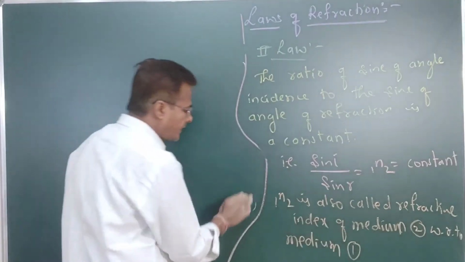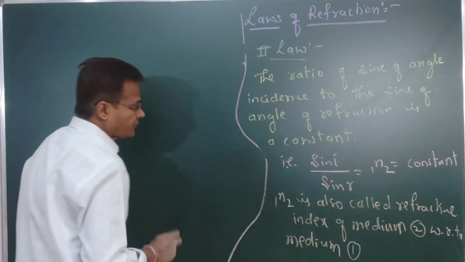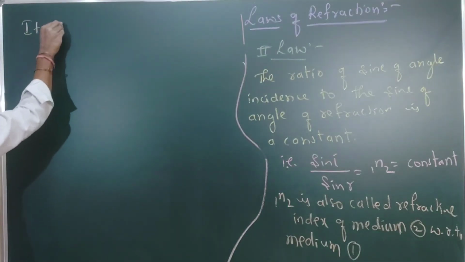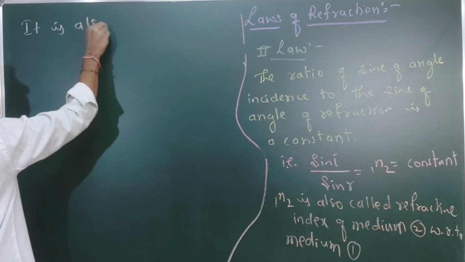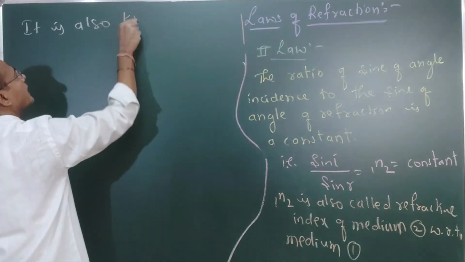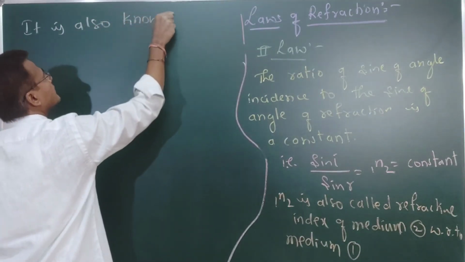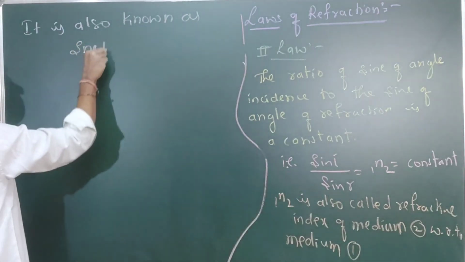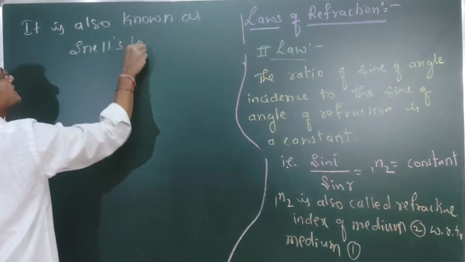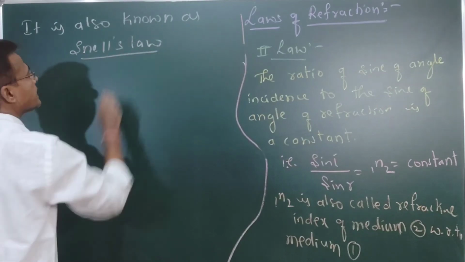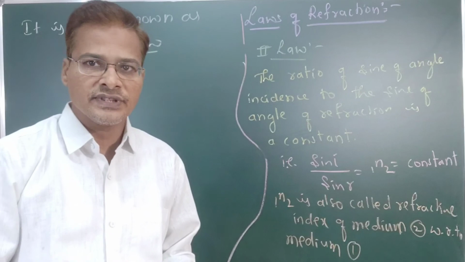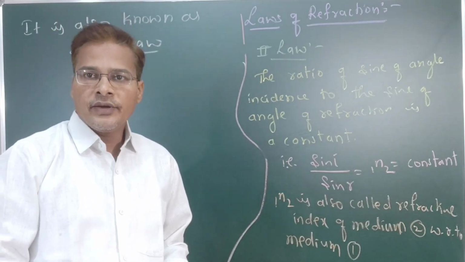This second law is also known as Snell's law. Snell was a great scientist, a pioneer in physics, and he gave this law.